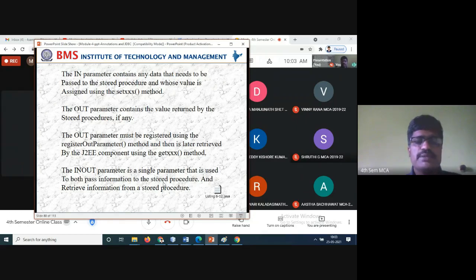The in and out parameter is a single parameter that is used both to pass information and to store the procedure's result. So both things will be working: one is passing the information, and another is retrieving the information from the stored information.